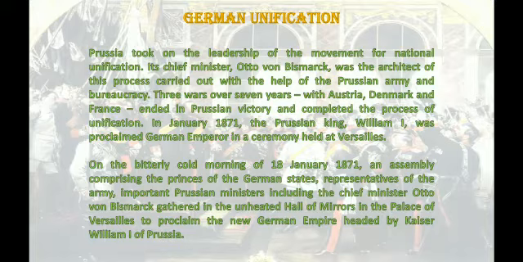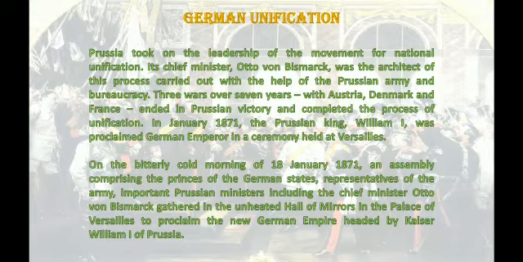They all gathered in the unheated Hall of Mirrors in the palace of Versailles. Why is it written that they gathered in the unheated Hall of Mirrors? Because it was a very cold morning. Germany is a cold country, and this hall was not even centrally heated.